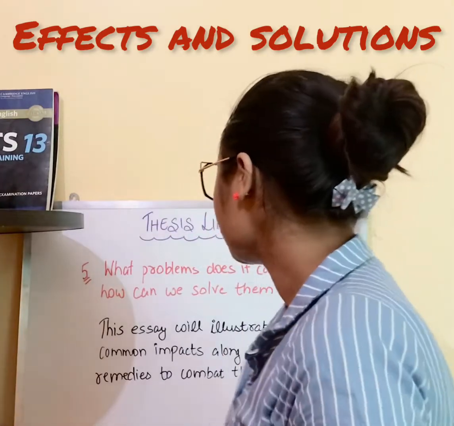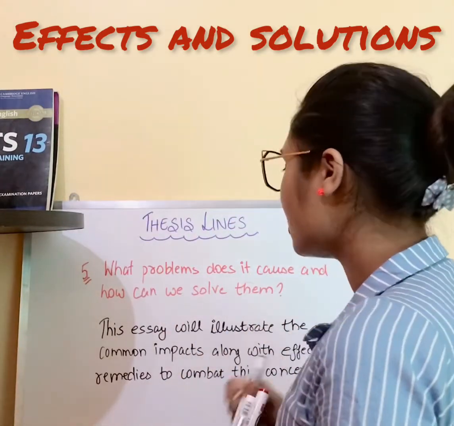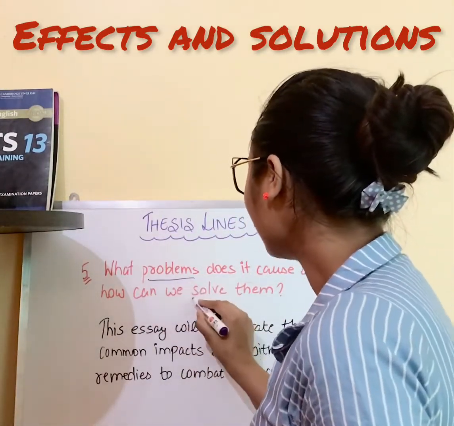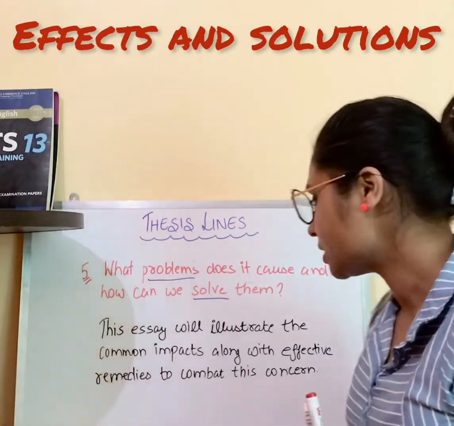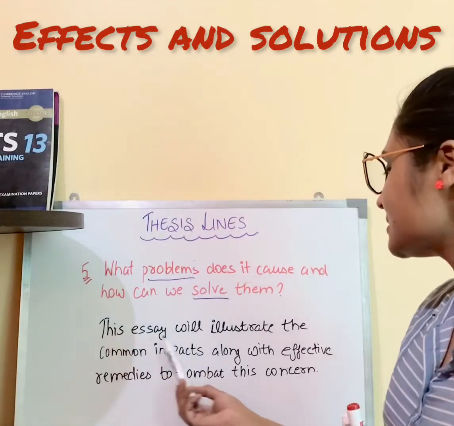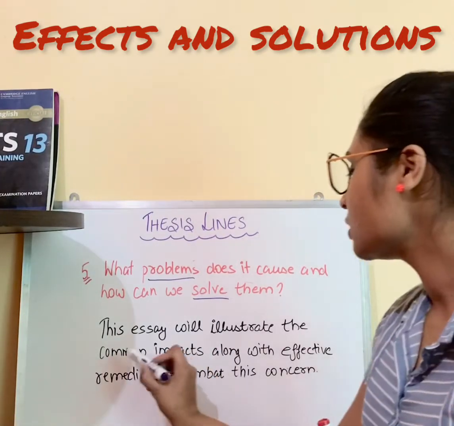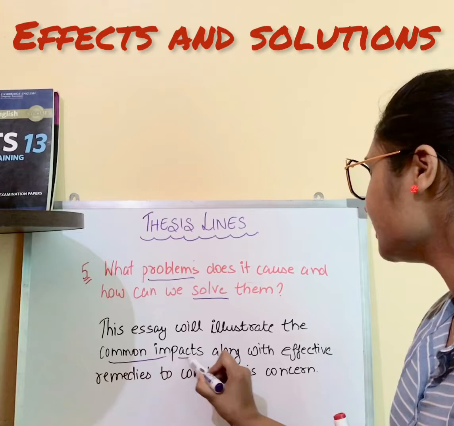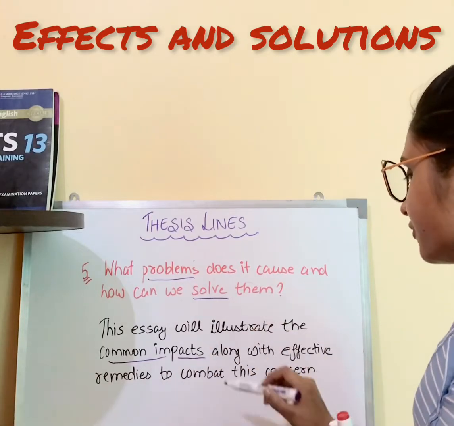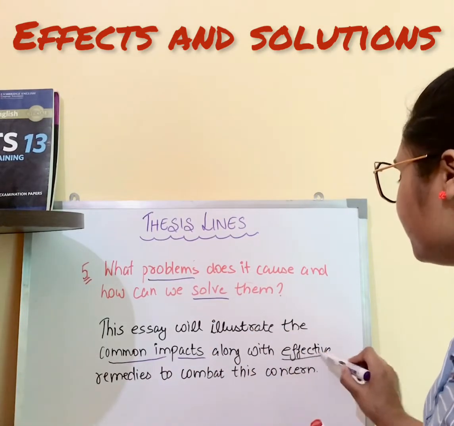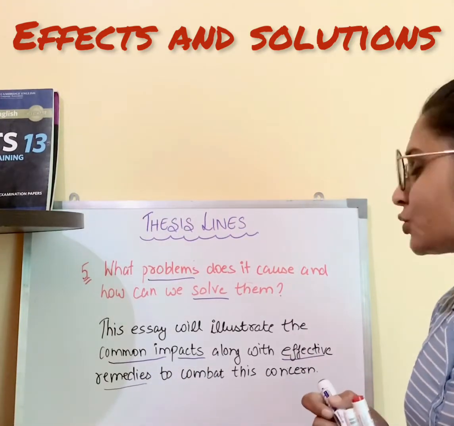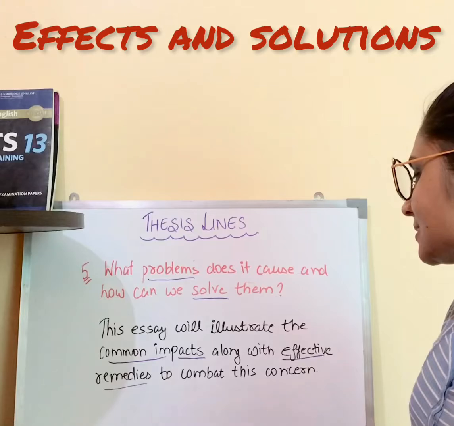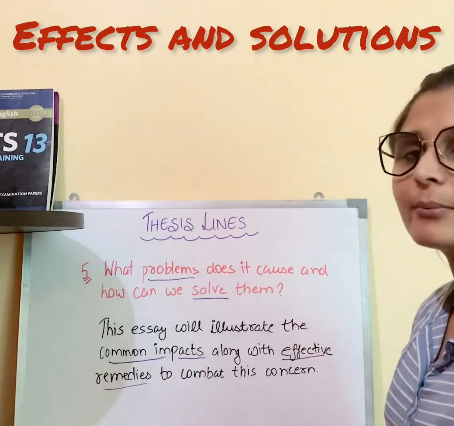The fifth one is what problems does it cause and how can we solve this? It means they have asked about problems and solution. So our thesis line would be this essay will illustrate the common impacts. It is the effects or the problem arise from this along with the effective remedies to combat this concern. So in this essay we would discuss the impacts as well as remedies to stop this.